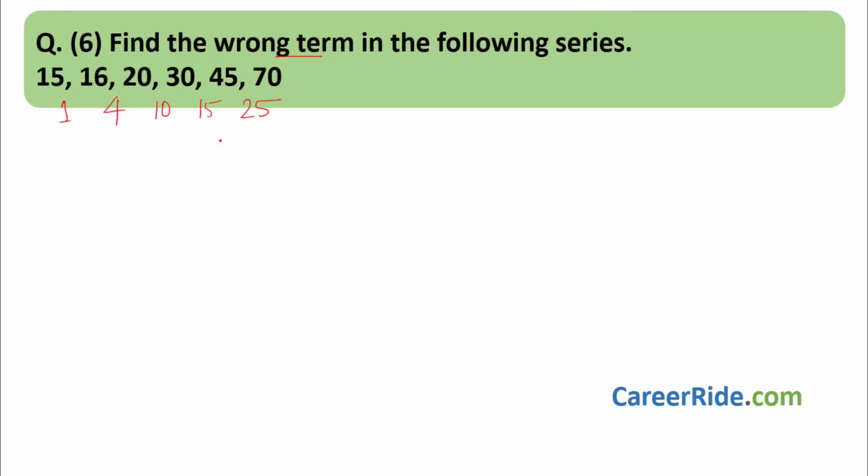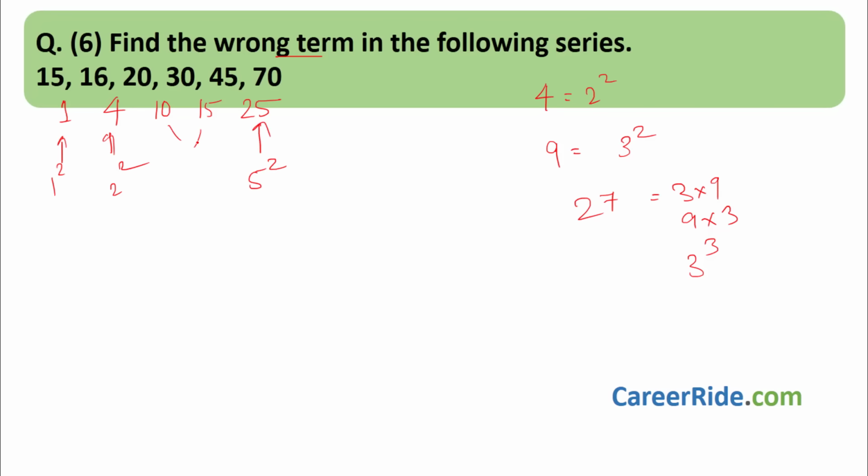But if you see, there are some common numbers which, when you see them, a specific thing comes to your mind. Like for example, whenever you see 4, you will say, okay, 2 square is 4. Whenever you see 9, you say, okay, 3 square is 9. Whenever you see 25, you say 5 square is 25. Or if you see 27, you will immediately say 3 9s are 27, or 3 cube is 27. Like over here, it can be 1 square, this can be 2 square, this can be 5 square. So there is a problem between these two numbers only in this pattern.